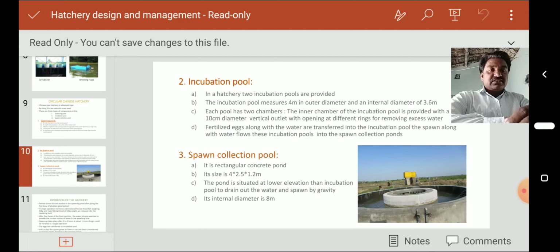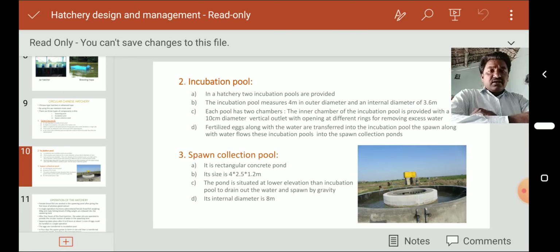The fertilized eggs along with the water are transferred into the incubation pool. The spawn along with the water flows from the incubation pools into the spawn collection ponds. So from the incubation pools, these are entering into the spawn collection ponds.